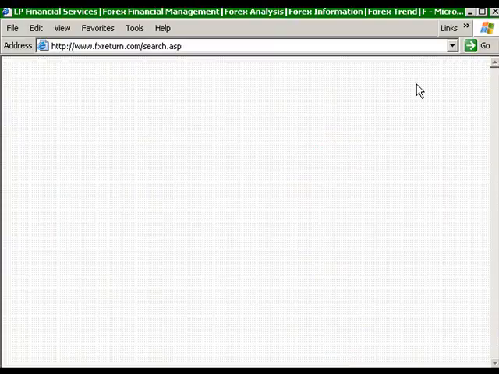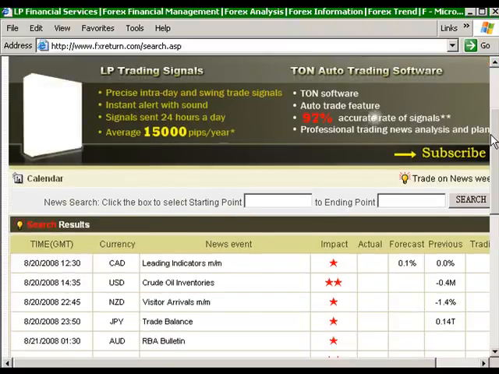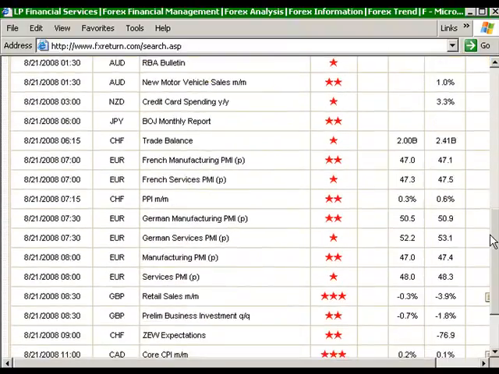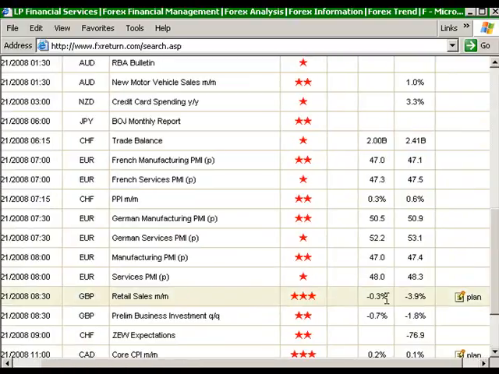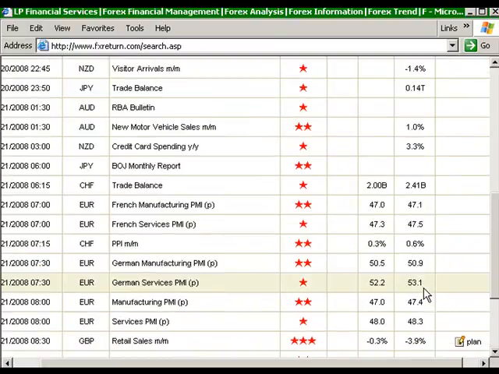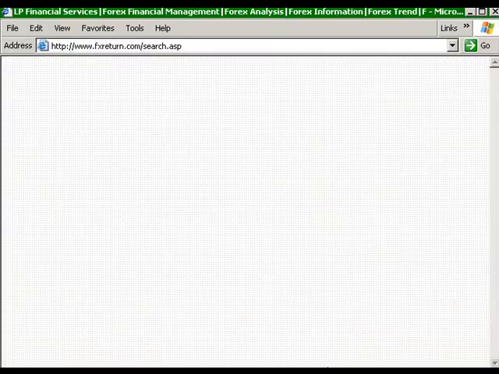When we go to our next page as we finish out the week and we look to Wednesday's numbers, we see that we have retail sales out of the UK at 4:30 a.m. Eastern, 8:30 GMT. Month over month, high impact. The retail sales figures don't look too good, minus 0.3% as opposed to minus 3.9%. We'll have to see how that reacts with a TON trade on news plan for any surprise, and followed up by our Canadian core CPI at 7 a.m., 1100 GMT. We've got a TON trade on news plan for that.